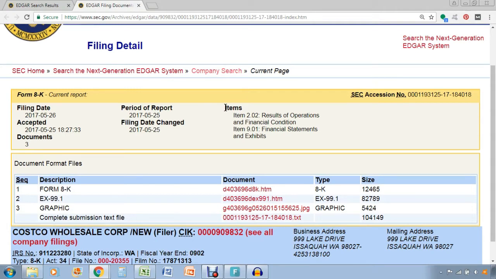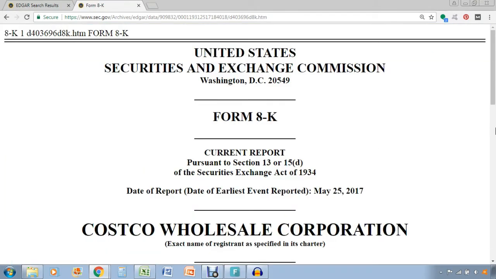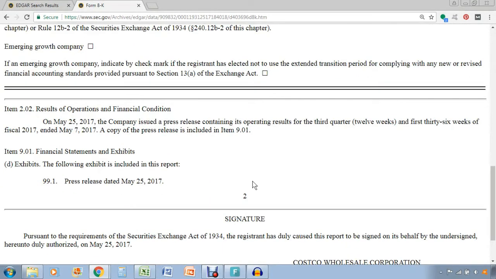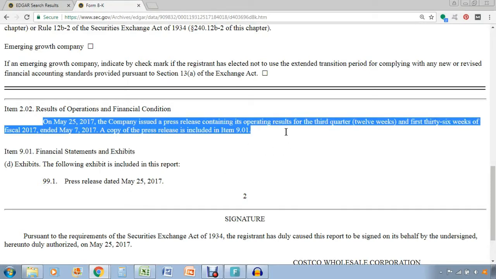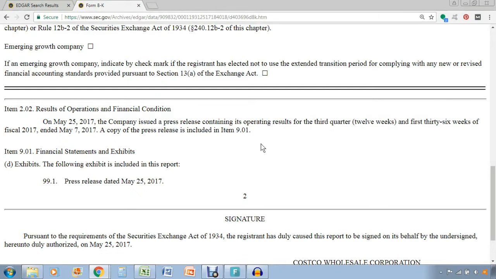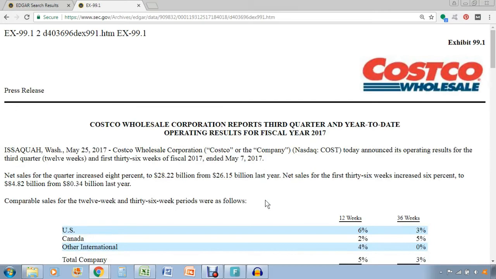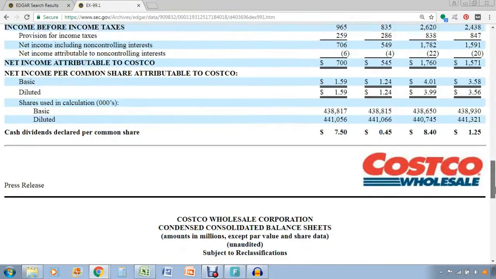So just by looking at this item here, I can already tell that it's a press release for the quarterly results. If you open up the first one, which is the actual form 8K, Costco is disclosing why they're actually filing this form with the SEC. And it's disclosed right here. They're basically filing their third quarter results. If you go back and actually open this exhibit, EX-99.1, it'll take you to the actual press release that Costco filed, which is the quarterly results.